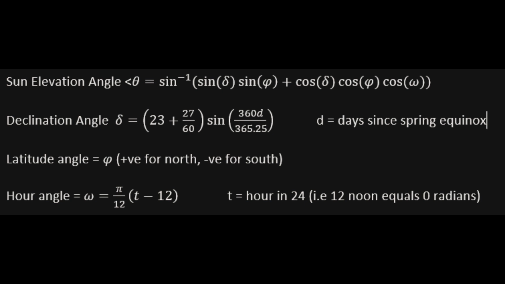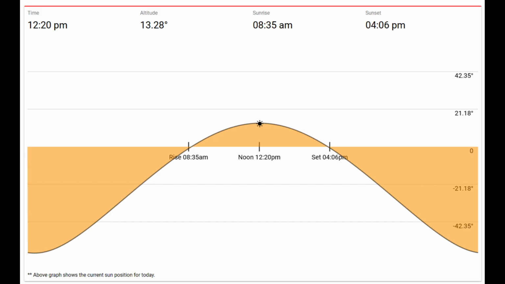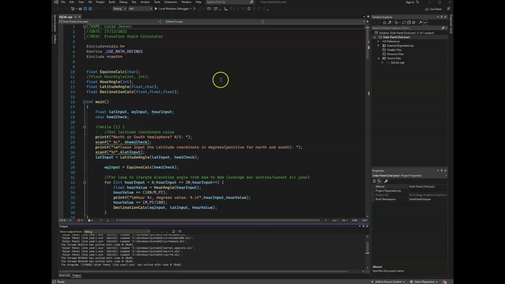This formula takes a number of variables including the latitude coordinate of the device on the Earth, the hour of the day, and the solar declination angle, which corresponds to the seasonal change of the maximum height of the sun above the horizon, which is different during the summer and winter solstices as an example. This formula plots the sun's track across the sky using the solar elevation as the vertical coordinate and the hour angle as the horizontal. Okay, now that I have explained briefly how the formula works, let us test the calculations and see how accurate it is.